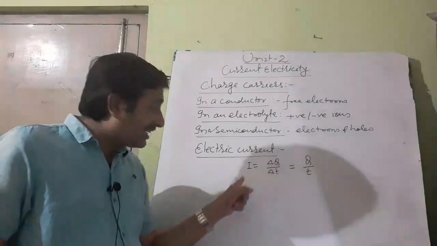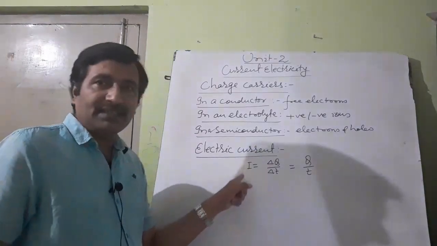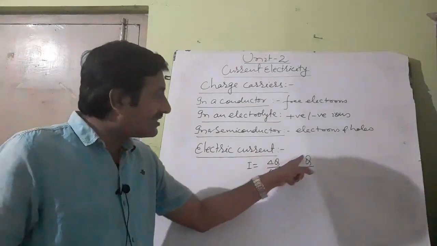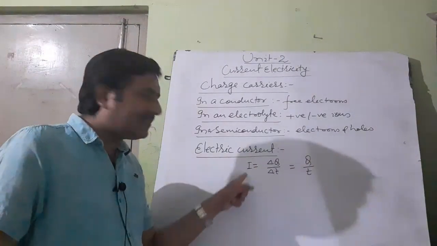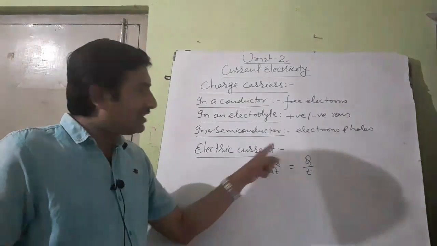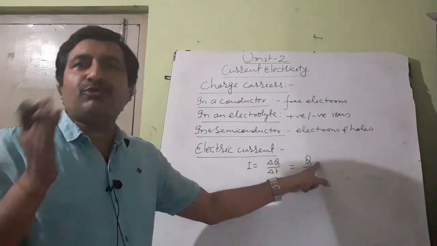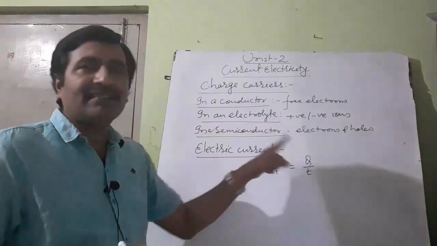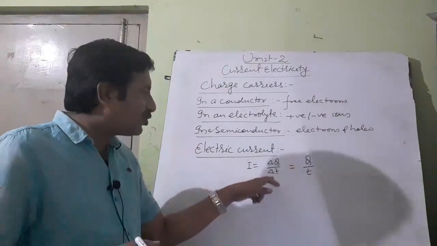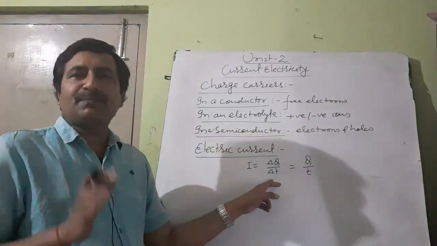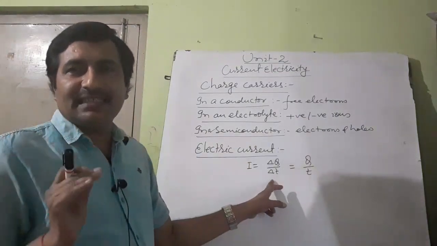But current is a fundamental quantity and charge is a derived quantity. So you know the unit of current is ampere and unit of charge, which is also coulomb, is called ampere second.